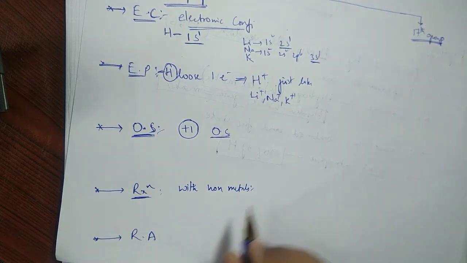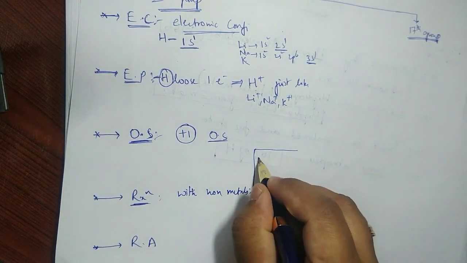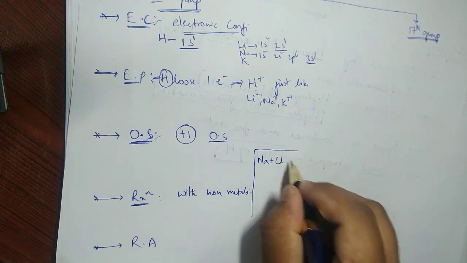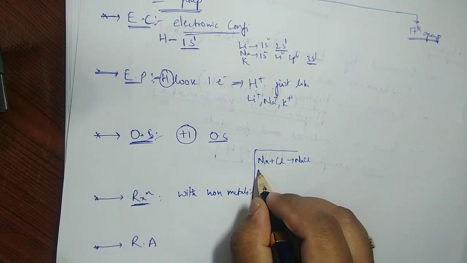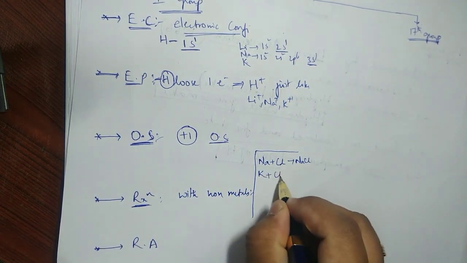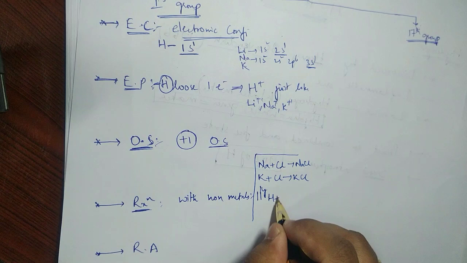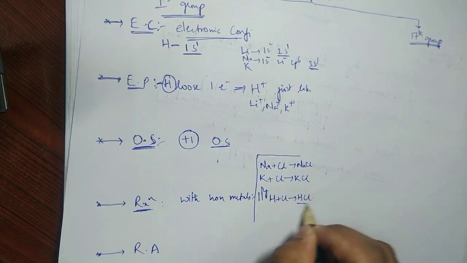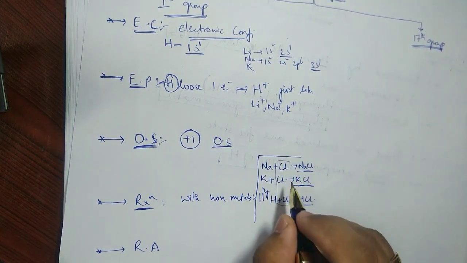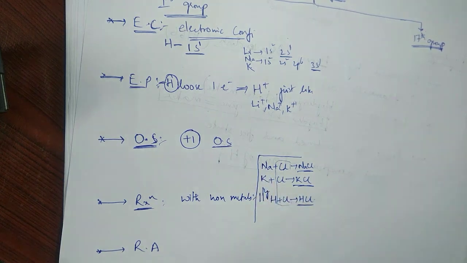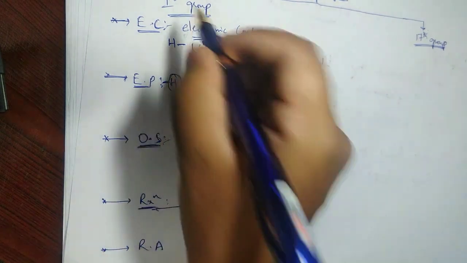For example, sodium can react with chlorine, a non-metal, and form NaCl. Similarly, I'm talking about first group, no. So potassium can react with chlorine and form KCl. Similarly, we also find hydrogen plus chlorine reacts to form HCl. So on the whole, we find that reactivity with halogens, with non-metals, is similar to the sodium, potassium, lithium. So that is another reason that reaction with non-metals is the same, matching with the first group elements.